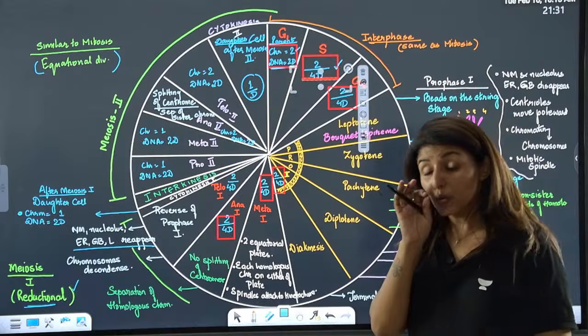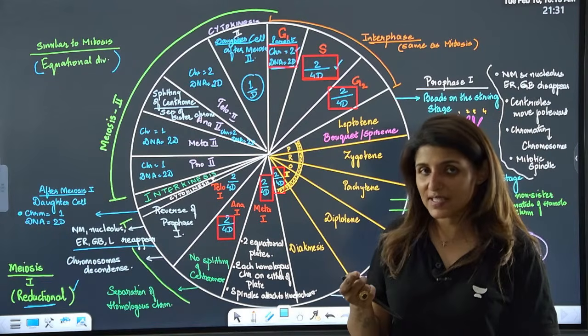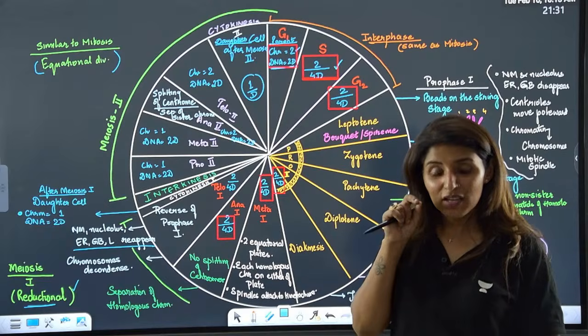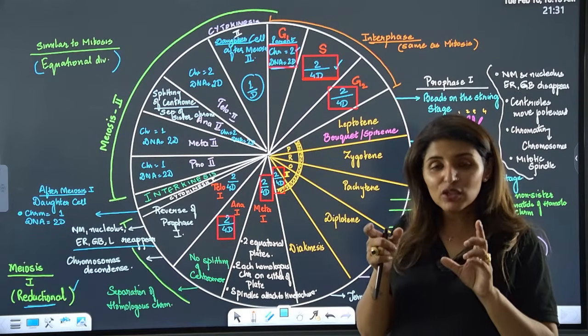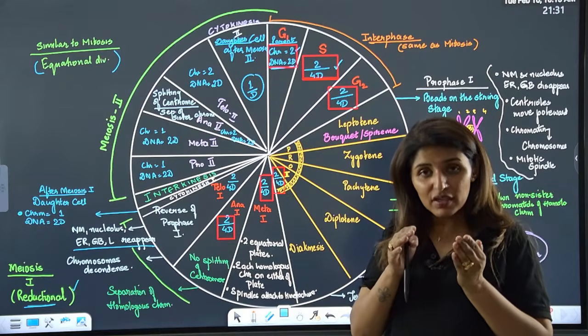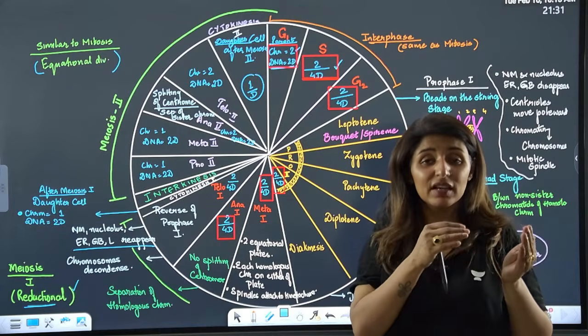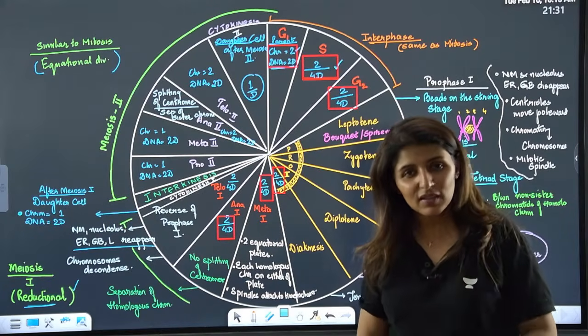So you have to note down the words very carefully while solving the questions. After S phase, I said. This is what the language of the question is. You have to compare the two stages. They often write the amount of DNA in a cell after it has undergone S phase. Are you getting that? Right?